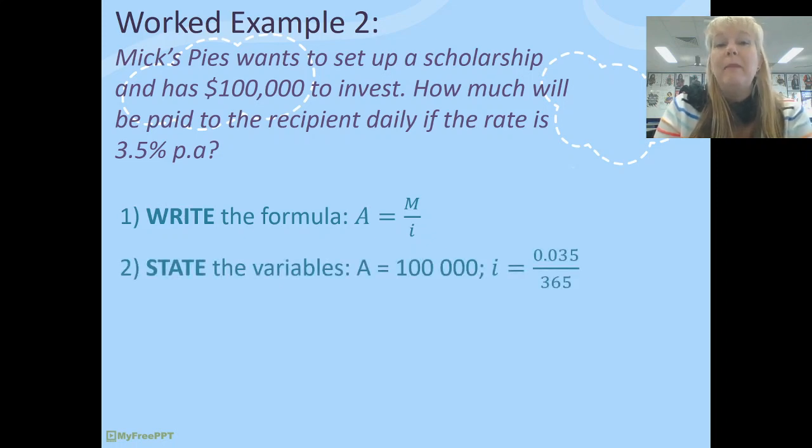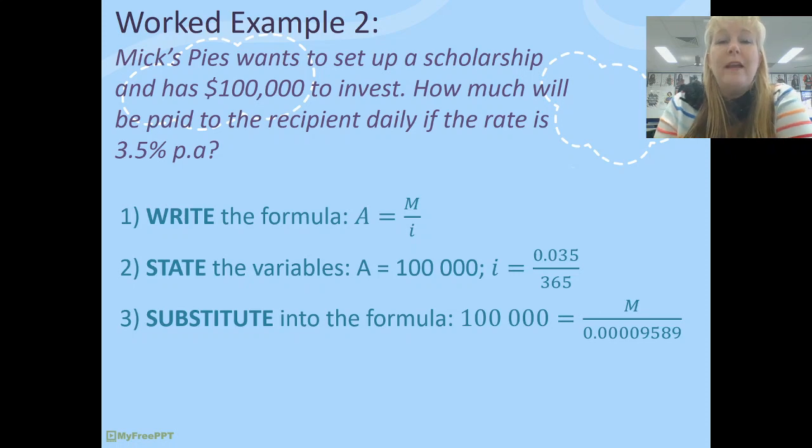Step 2, state our variables. A is the amount that's going to be invested, and I is our interest rate. Now we have to convert that to a daily rate. I haven't done that here on the slide because it's a very, very small number, and I'm going to evaluate that on my calculator.